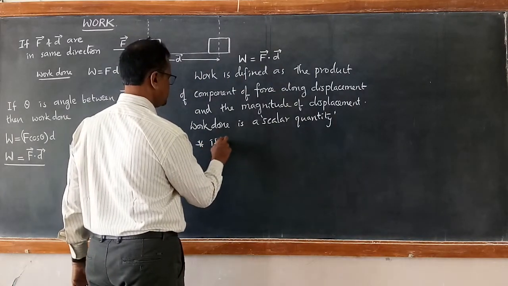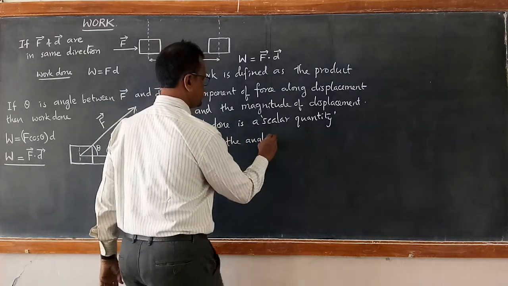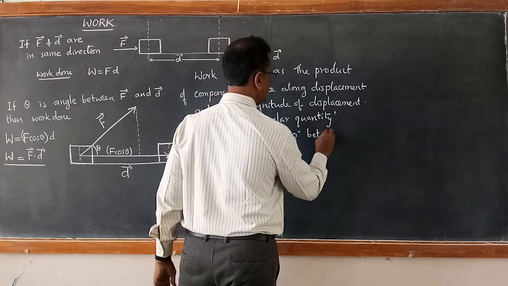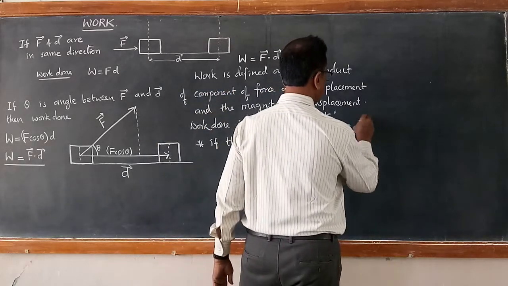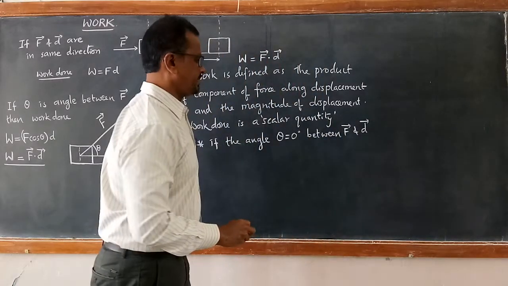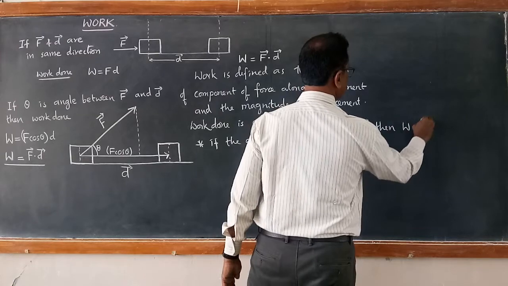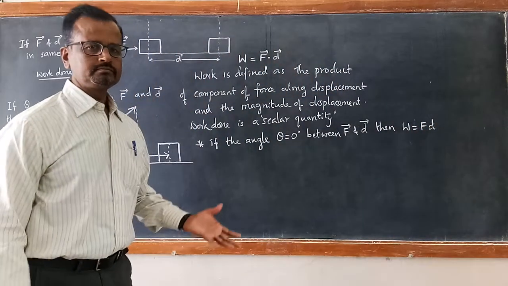If the angle theta is 0 between F and D vectors, then work done becomes F into D. That's simple.